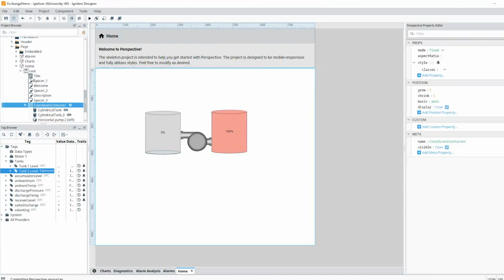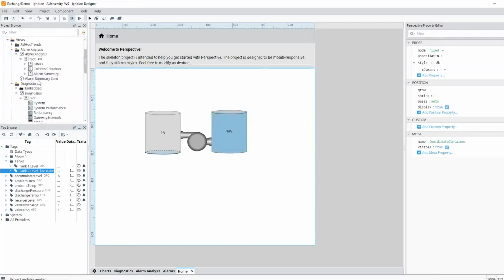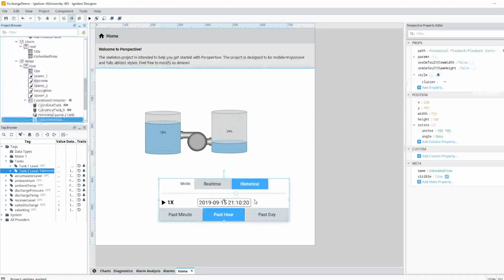And as I refresh that from the gateway, then I can go ahead and, let's see, you got to browse through. We're starting to get lots of views. That's the rapid development power of using the Exchange. There's lots of stuff in this gateway now. But I'm just going to pull in this playback controller.